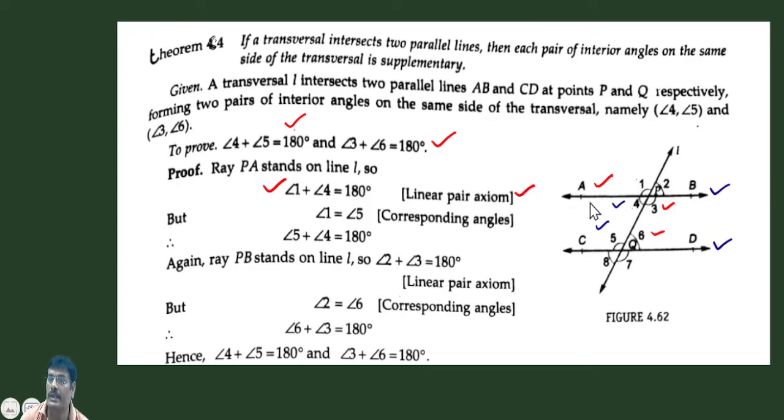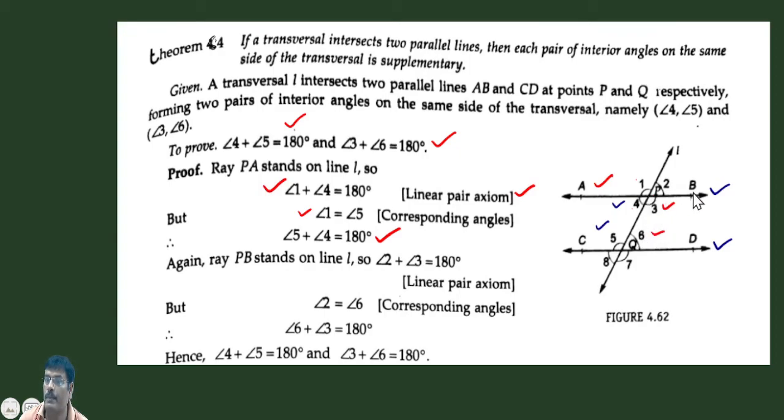But we don't know that angle 1 is equal to angle 5, since we have to show that 4 plus 5 is equal to 180. We see that 1 plus 4 is equal to 180 degrees, and we know that angle 1 is equal to angle 5. It is a corresponding angle. So from these two equations, in place of this one we write angle 5, so angle 5 plus 4 is equal to 180 degrees.